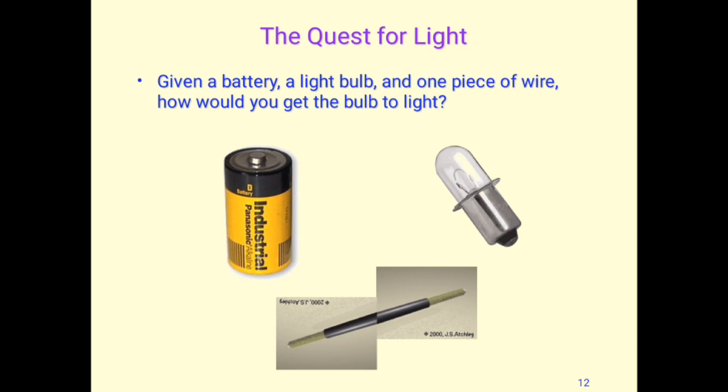So how will you get the light bulb to start to glow? For that we need the following few things. One is the cell, second is the bulb, and a piece of wire.